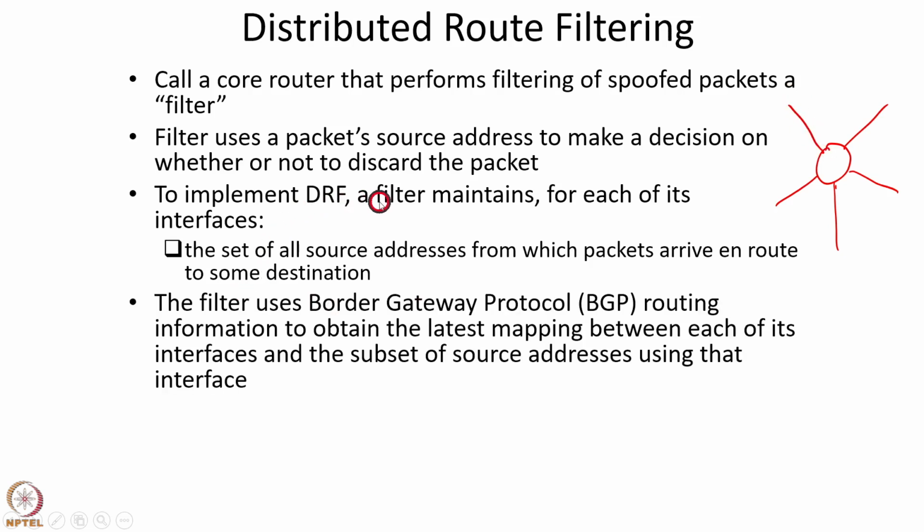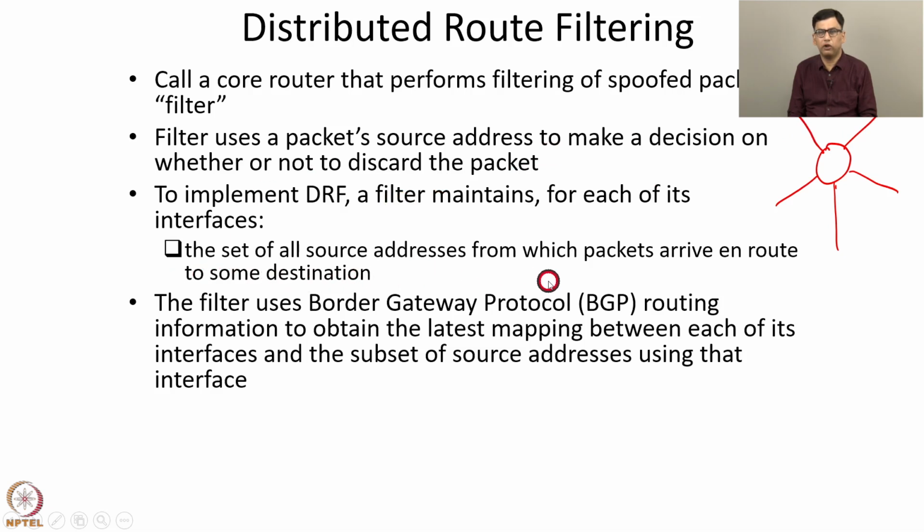So how does the filter get to know which source IP addresses correspond to which interface? The filter uses Border Gateway Protocol, or BGP, which is the routing protocol used in the internet for inter-autonomous system routing. So the filter uses BGP routing information to obtain the latest mapping between each of its interfaces and the subset of source IP addresses using that interface. So using BGP routing information, it finds which source IP addresses will send packets that will arrive on this interface.